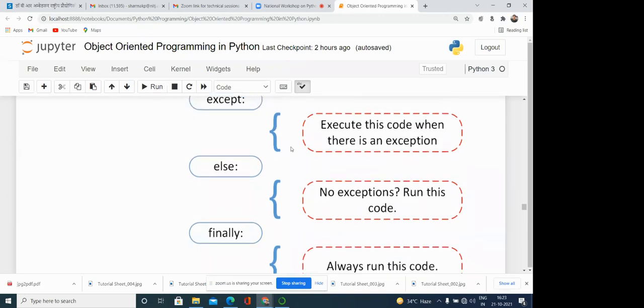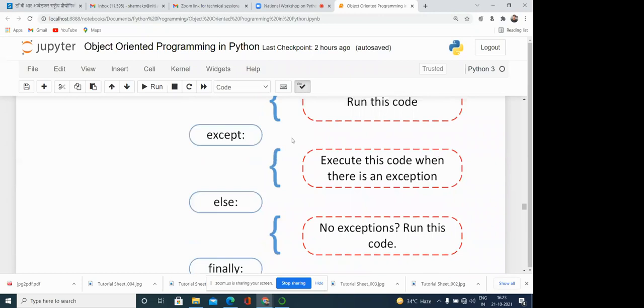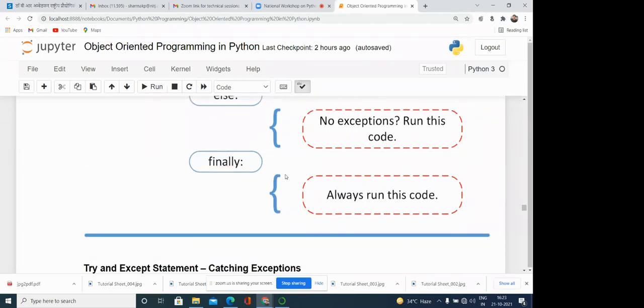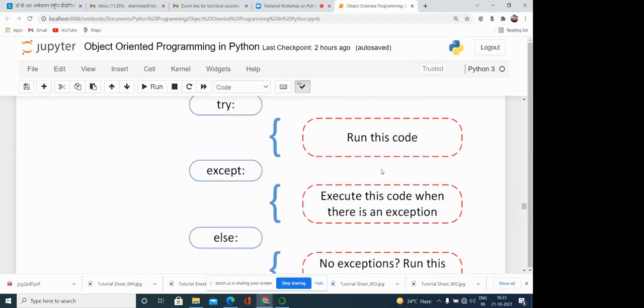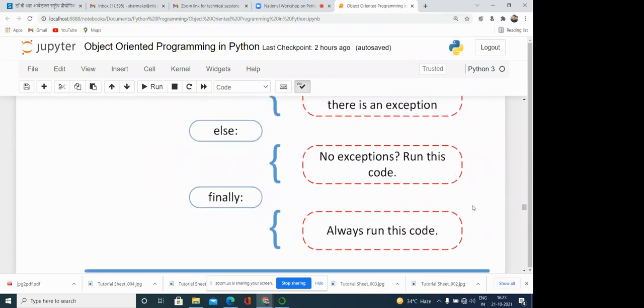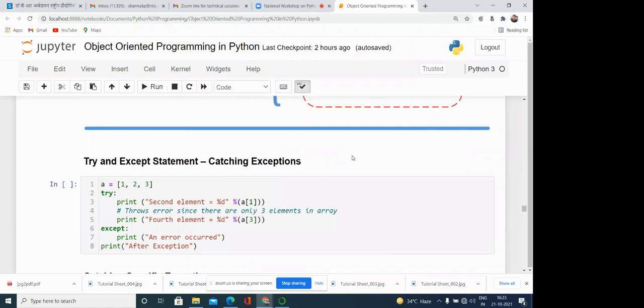But we may have some important code that we want to execute at any cost, even though we are not able to handle the exception. That particular code we write in the finally. Always run this code, whether our program has the exception or not. Whatever code we have written inside the finally will execute definitely. So by using try, except, else, and finally, we can handle the exception. Now just see how we can handle the exception.